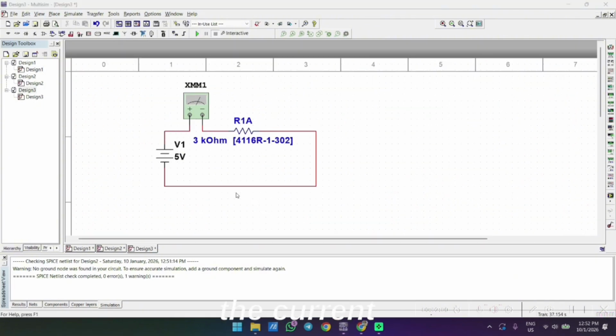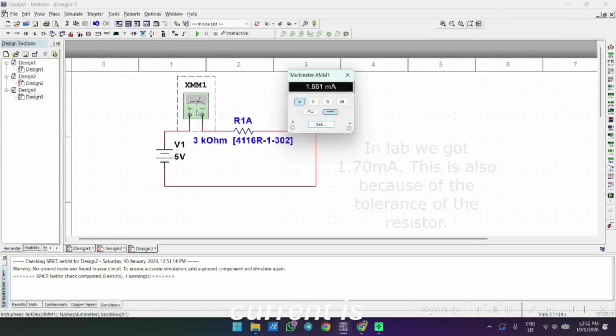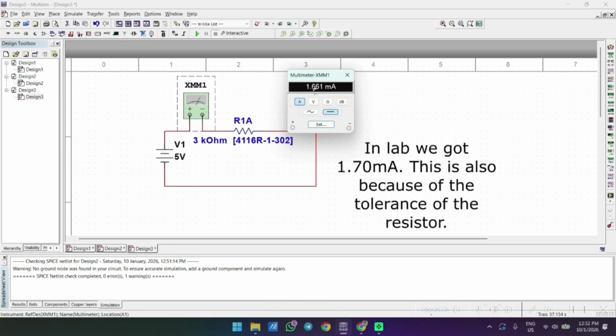We are measuring the current throughout the circuit. We are still using 5 volt as a supply and 3 kilo ohm resistor. So our current is 1.661. So in lab we got 1.7 milliampere. This is the same reason the component has the plus minus side.